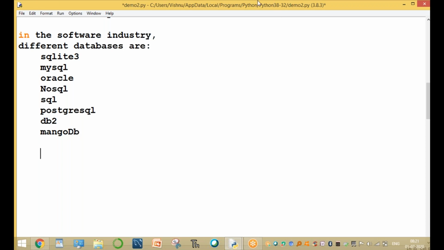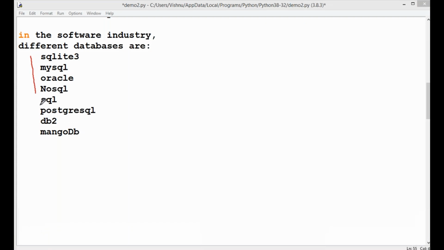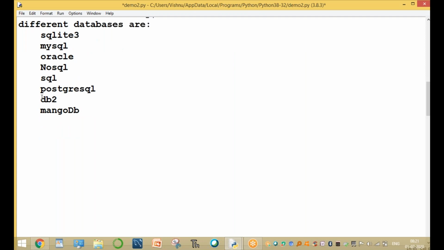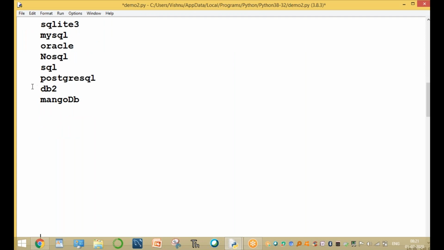All these databases are used to store the data permanently, but not temporarily. They store the data permanently, based on our tables only.